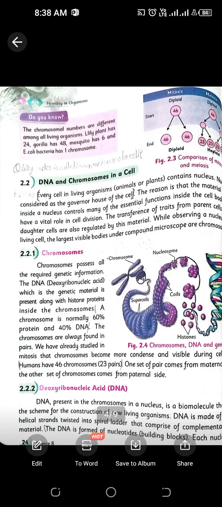Chromosomes are composed of 60% proteins, which are histone proteins, and 40% DNA.